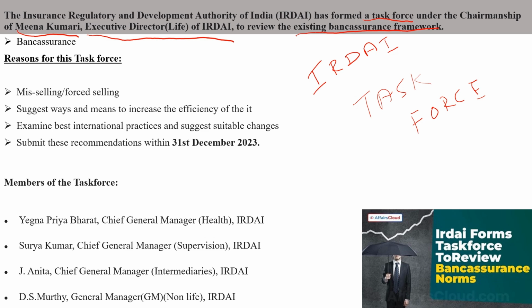Now we have seen what this is. We will see what bank assurance is. Bank assurance is basically a bank and an insurance company joining together to do insurance business. Basically, the insurance company will use the bank's help for selling its insurance products. That is called bank assurance. So, bank plus insurance, they both join and do insurance business. To review the bank assurance framework, this committee has been formed. And there must be a reason for forming this task force.